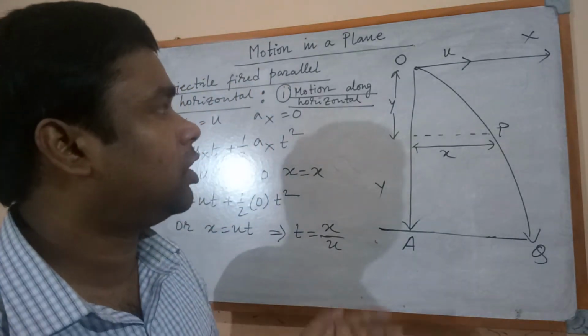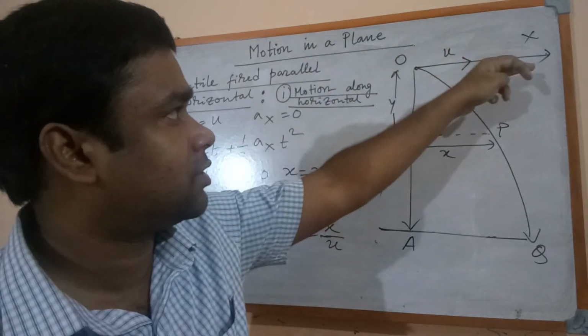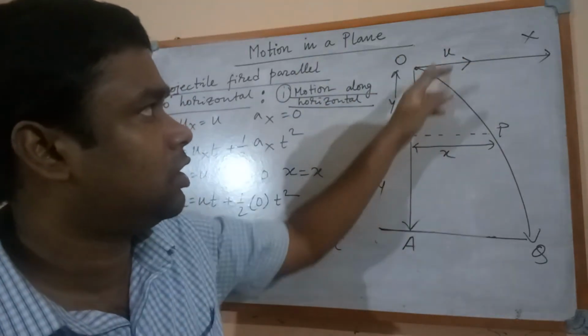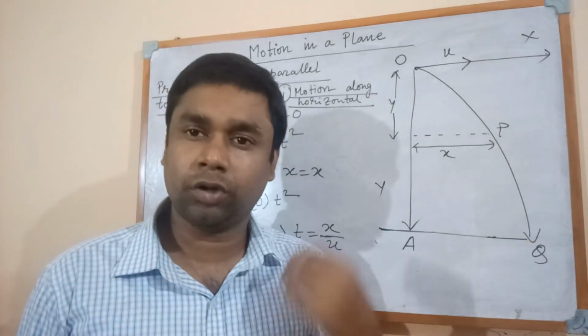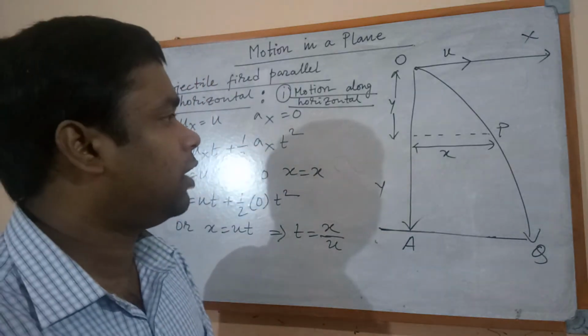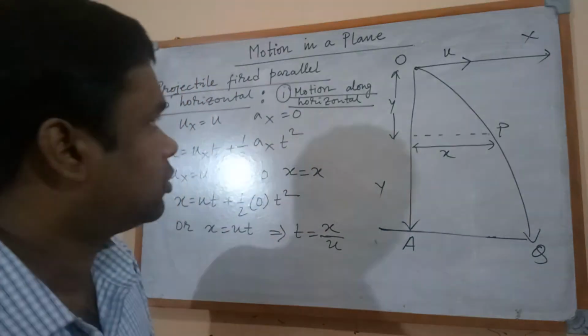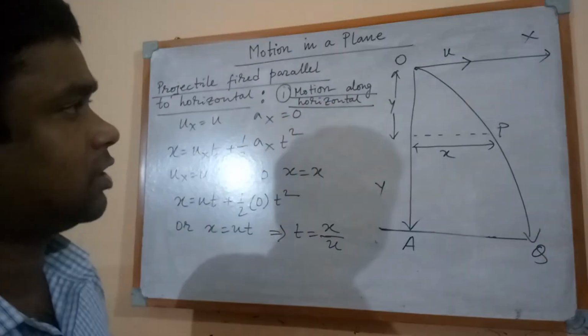So the direction of the velocity of the projectile is along the x-axis, and its velocity is u. This is the initial velocity by which it is projected, and we first derive the motion along the horizontal.